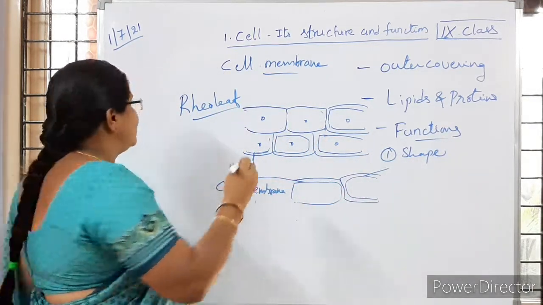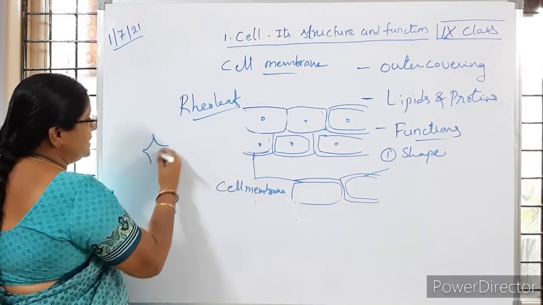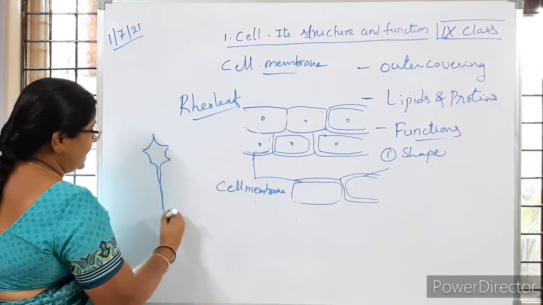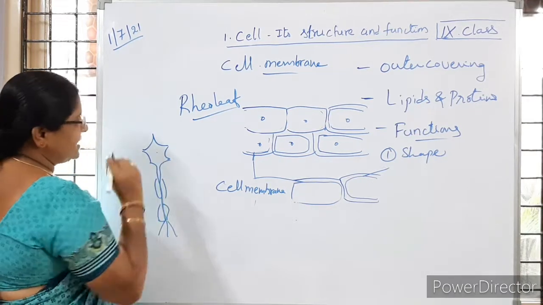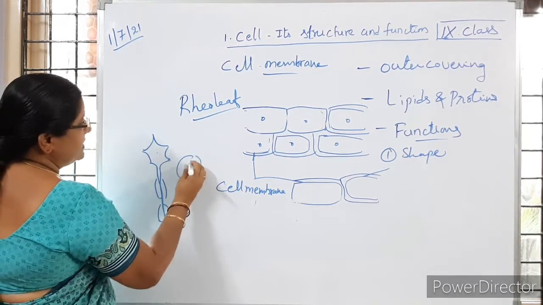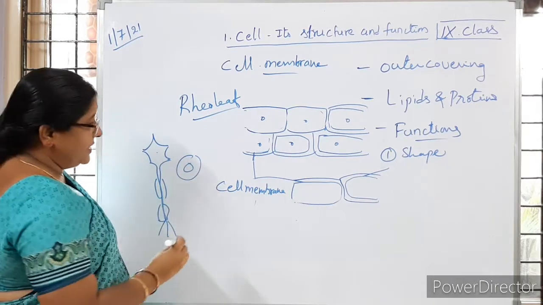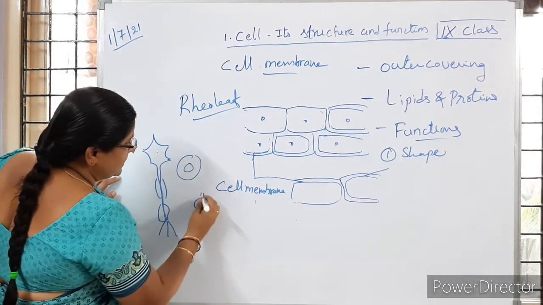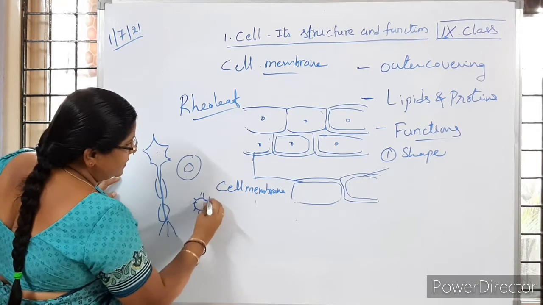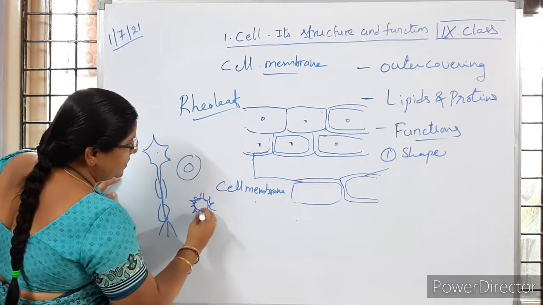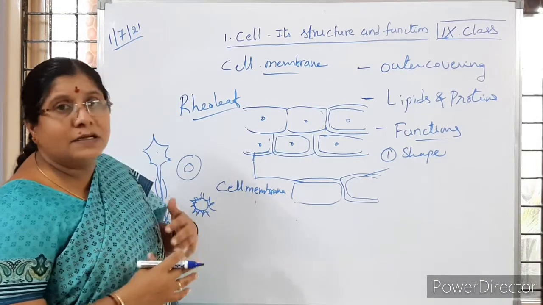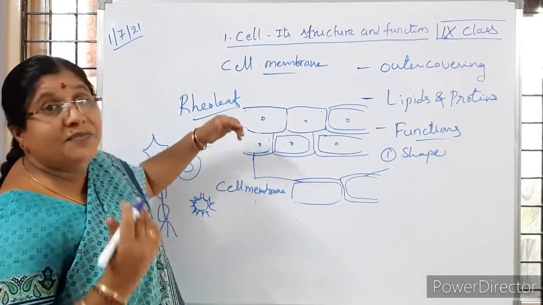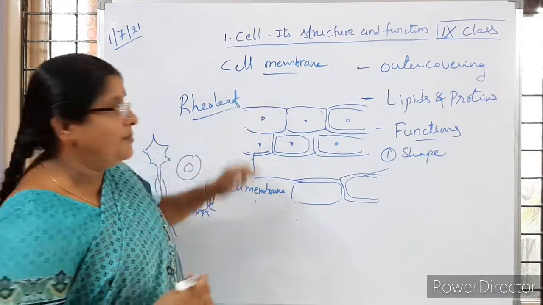Now, a cell is looking tree-like. You learned this in the 9th class, in 8th class, no children. So a cell will be there like this, and a blood cell will be there like this. You studied or not? And a bone cell will be there like this. Is it clear to you? So different shapes are given to the different cells. That is because of the cell membrane.